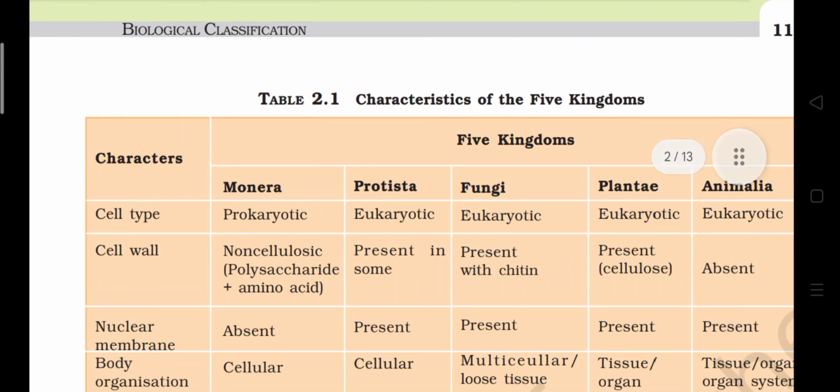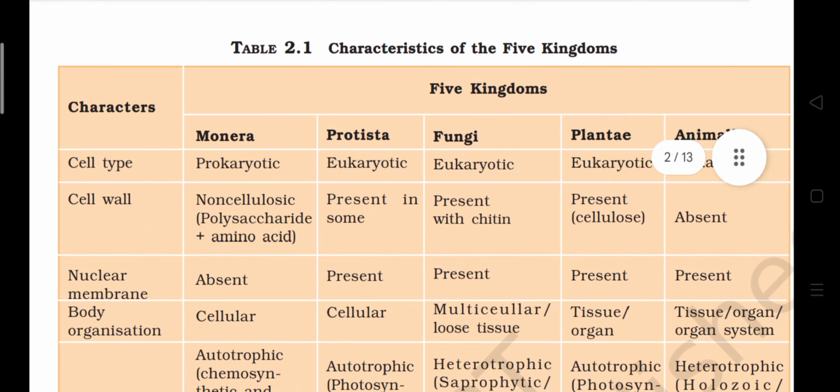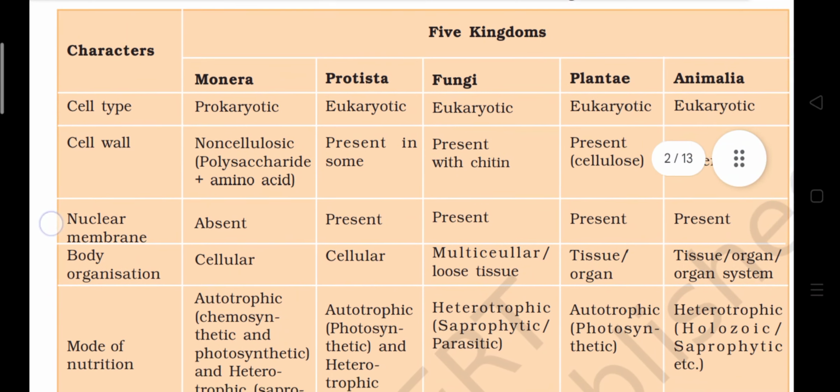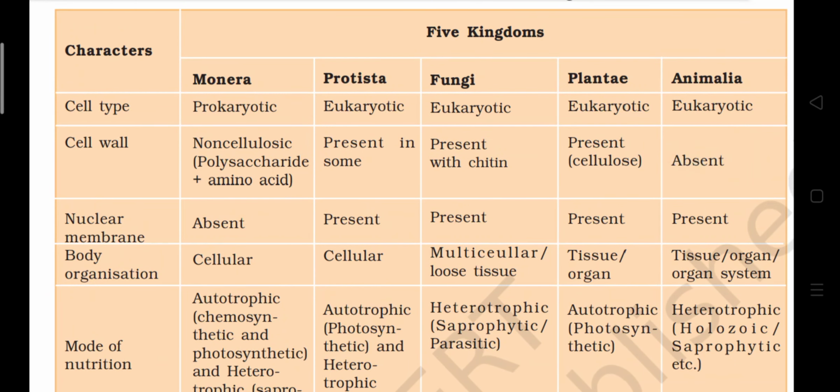Table 2.1: Characteristics of five kingdoms. Characters: cell type, cell wall, nuclear membrane, body organization, and mode of nutrition. Five kingdoms: Monera, Protista, Fungi, Plantae, and Animalia. Cell type in Monera is prokaryote and the rest of them are eukaryote. Cell wall in Monera is non-cellulosic polysaccharide plus amino acid. In Protista, present in some. In fungi, present with chitin. In Plantae, present with cellulose. In Animalia, absent. Nuclear membrane in Monera is absent. Rest of them present.